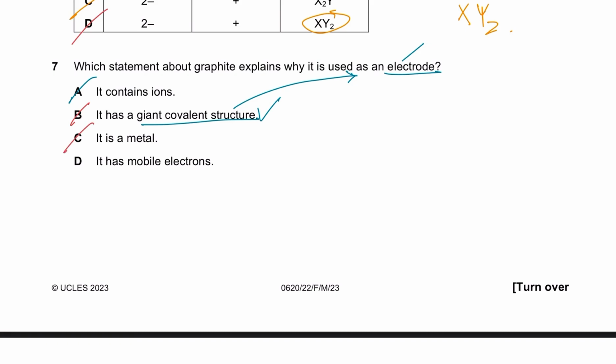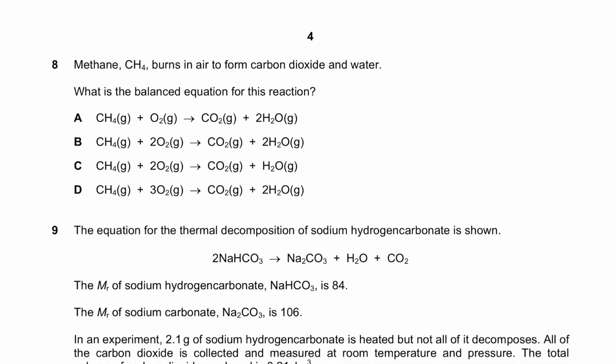It is a metal? Graphite is not a metal. It's a giant covalent structure. It has mobile electrons. Yes, it does have mobile electrons, and that is why it can be used as an electrode. That's how it can conduct electricity.